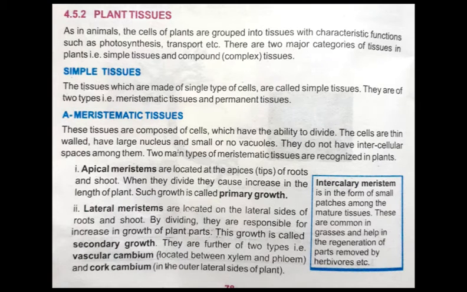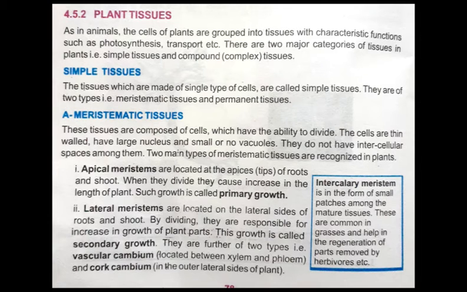So students, be clear that there are two major categories of tissues in plants, simple and compound, and now we are going to discuss simple tissues.